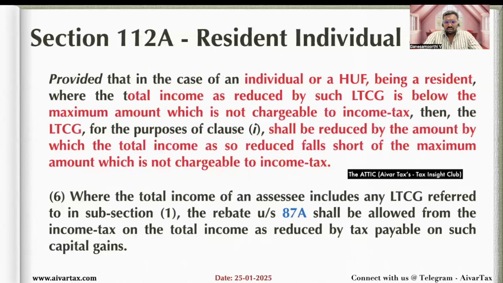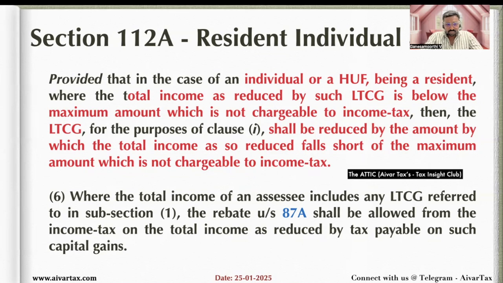Next, as we have seen in section 112, the same provision is there for a resident individual and HUF: the minimum amount not chargeable to tax can be reduced. So with the basic exemption limit up to 3 lakhs, no tax is leviable, even if the income has a long-term capital gain.